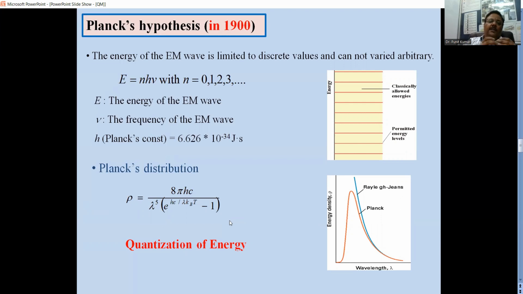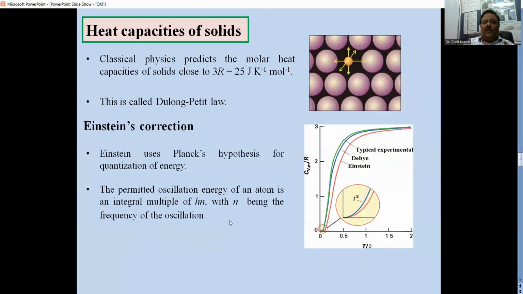Since he talked in terms of discreteness, he limited the values of the energy to integral multiples of h nu. So h nu is a definite quanta of energy, and it is the minimum energy that should be there. All the other values will be integral multiples of it. So this theory was successful in explaining the black body radiation.